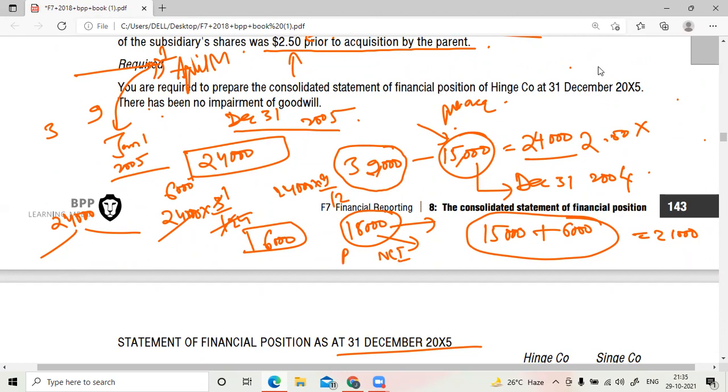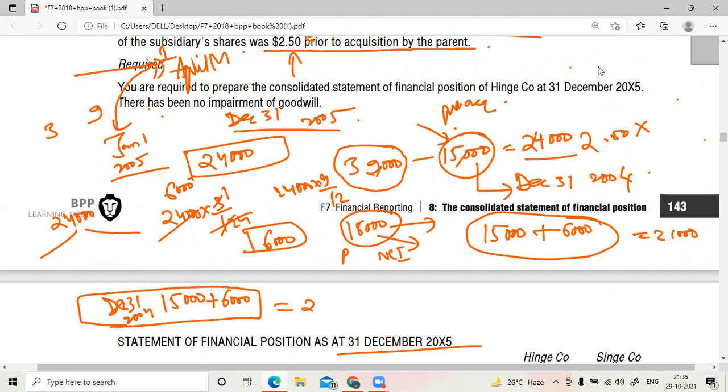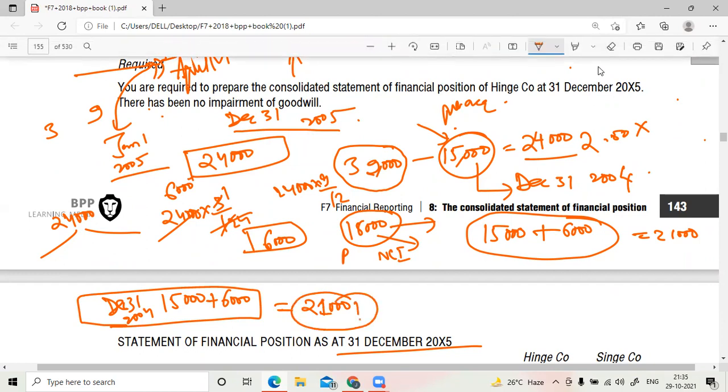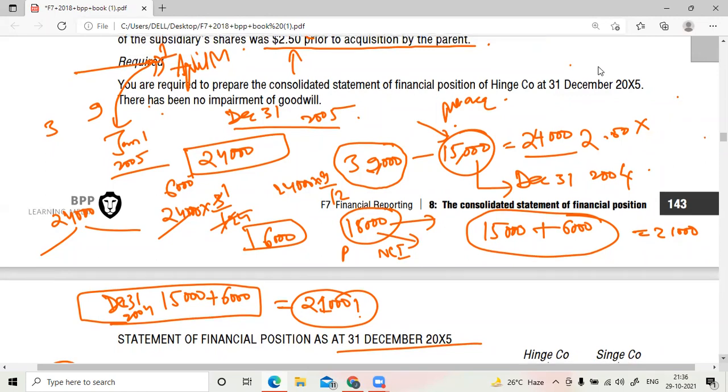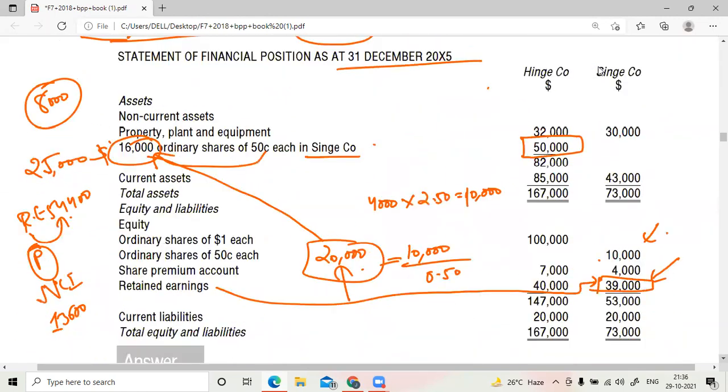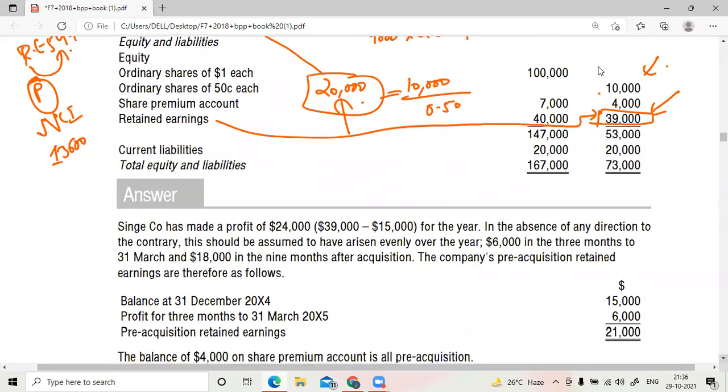So this 15,000, which is already there till December 31st, 2004, and this 6,000 for 3 months till April 1st is totally pre-acquisition retained earnings. All of you comfortable? Yes, sir.